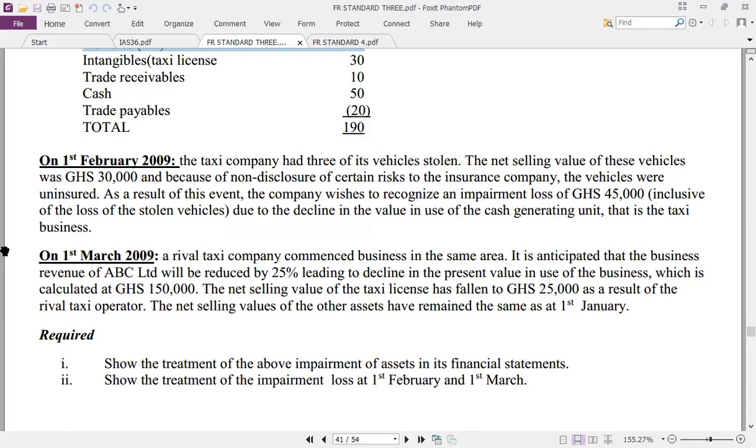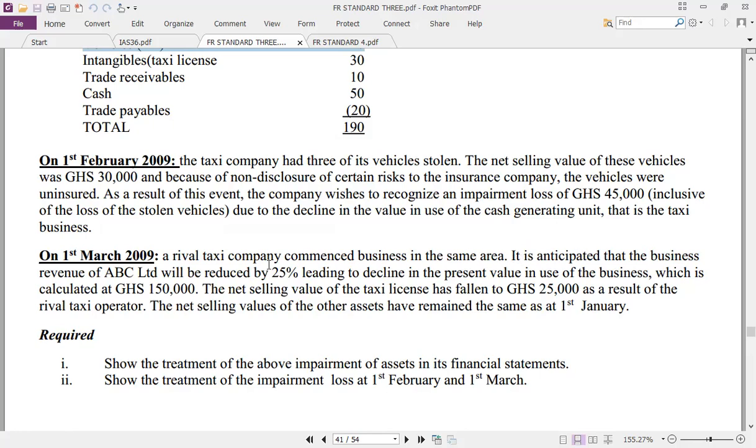On 1st March 2009, a rival taxi company started a business in the same area.